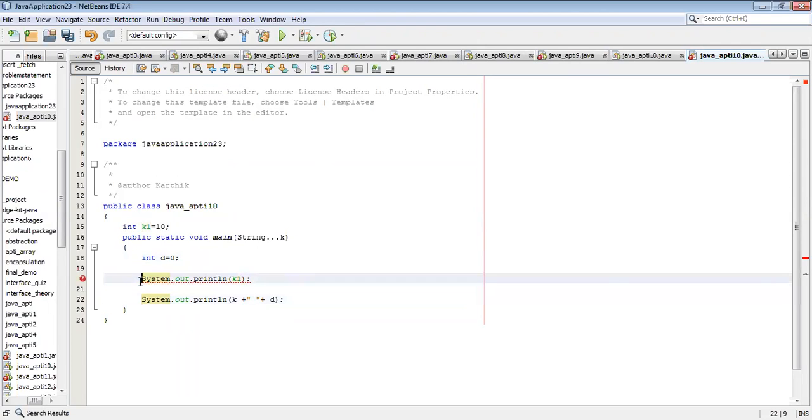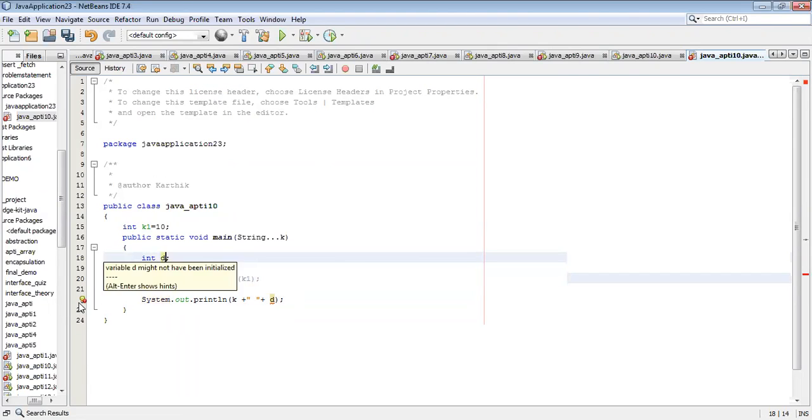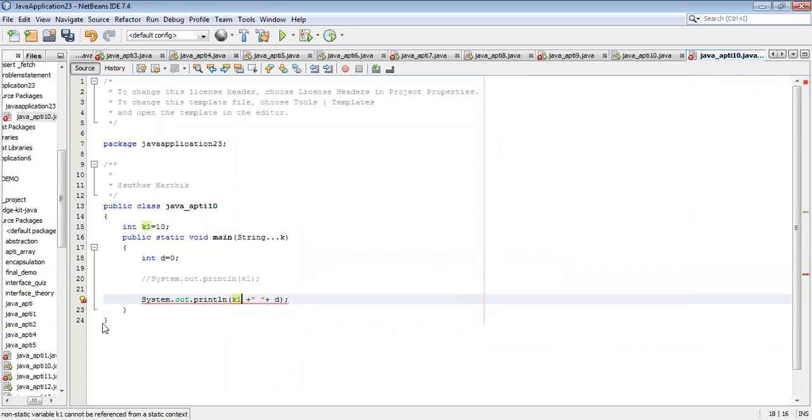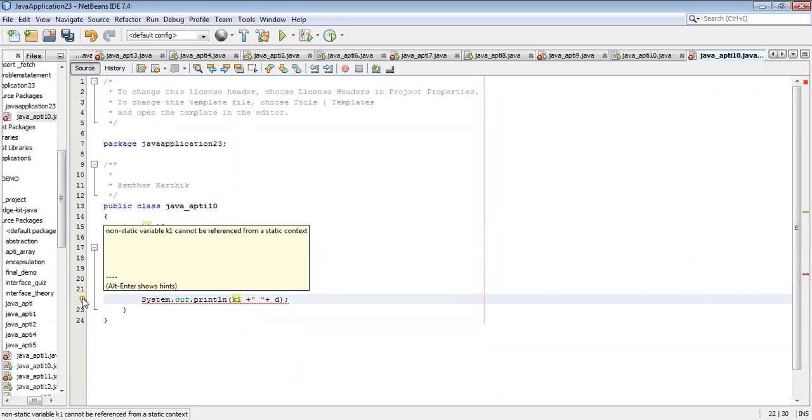So if I ignore this one now, no error. But if I see delete, again you will get the error: variable D might not have been initialized. So now if I initialize it, then again if I use K1, one more error you will get.